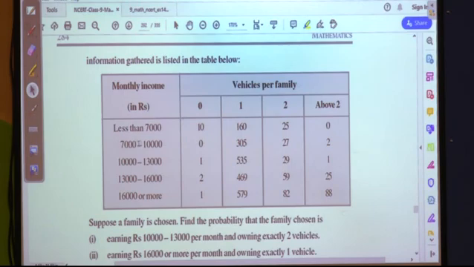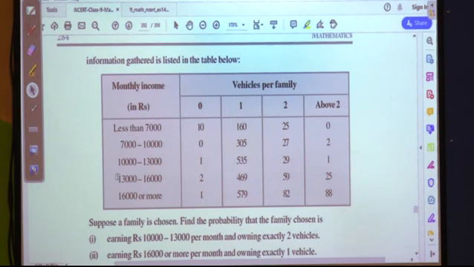Now this 7,000 to 10,000 means it is less than 10,000. Don't forget that. We have studied this in detail previously, so now we are well versed with these things. Third row, income slab from 10,000 to less than 13,000: 0 vehicles, 1 family; 1 vehicle, 535 families; 2 vehicles, 29 families; above 2 vehicles, 1 family.